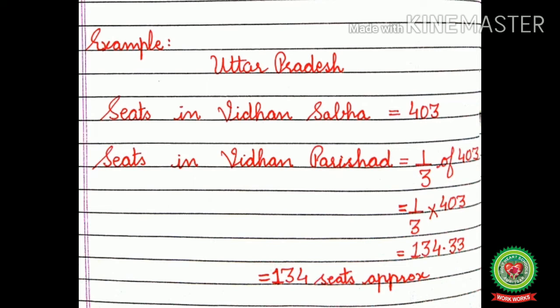At present, Uttar Pradesh has 403 seats in Vidhan Sabha, so its seats in Vidhan Parishad can be 1/3 of the seats in Vidhan Sabha. That means 1/3 of 403. So, Uttar Pradesh can have a maximum of 134 seats in the Vidhan Parishad but not more than that.